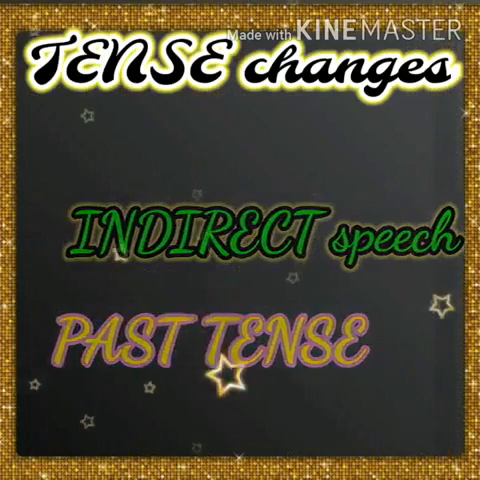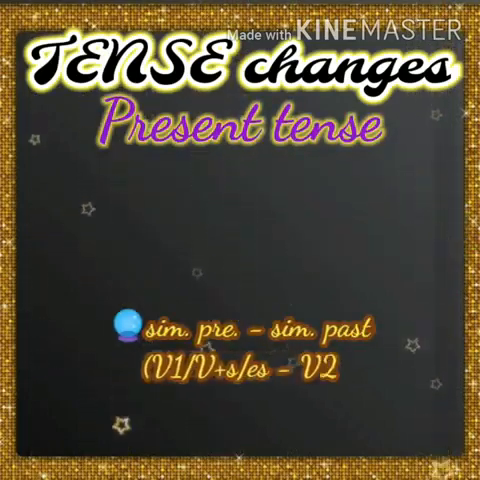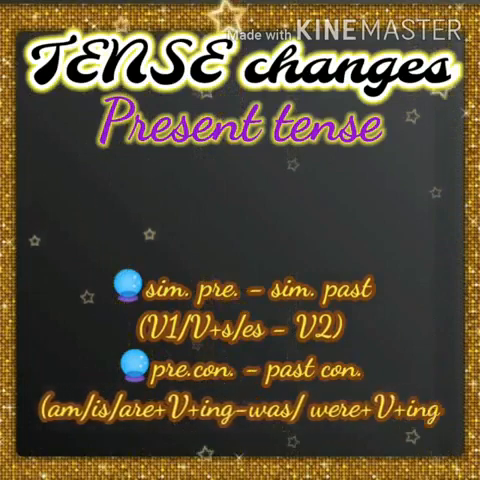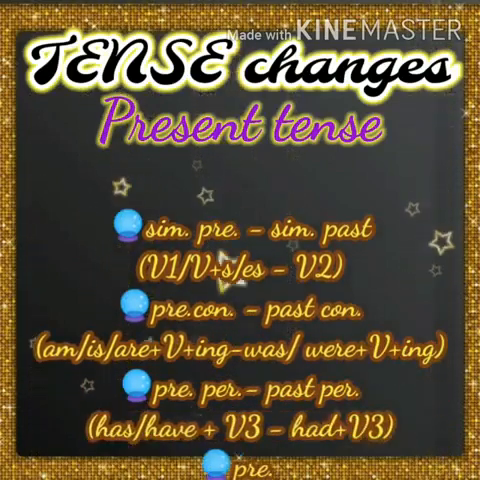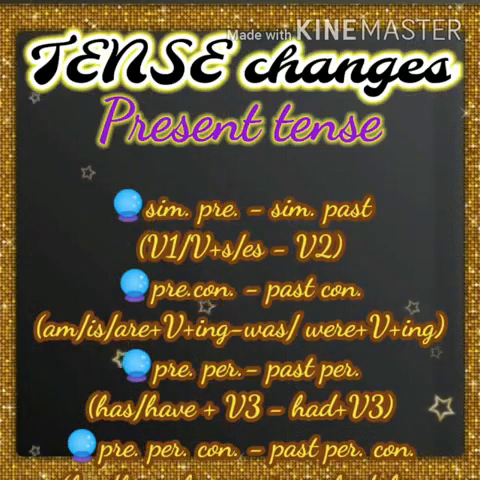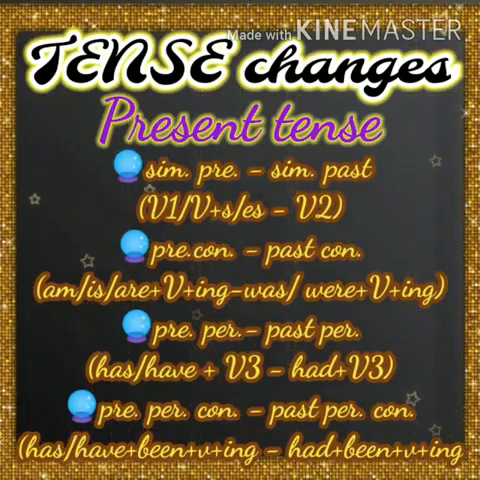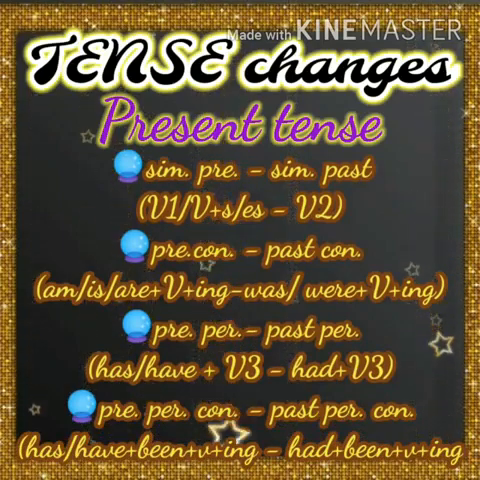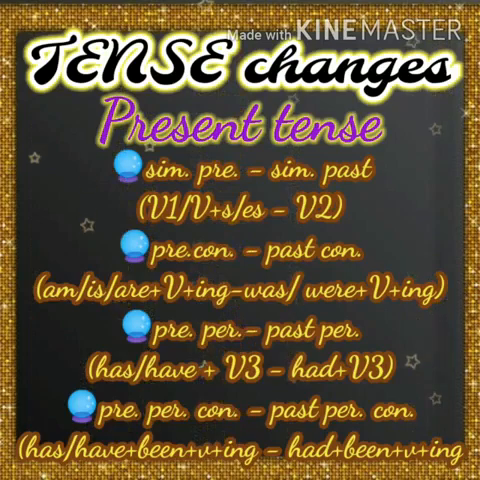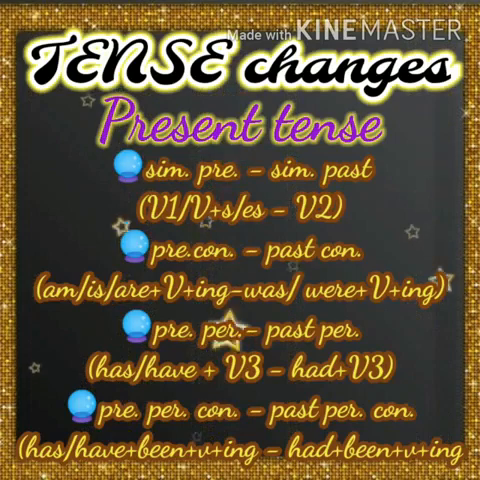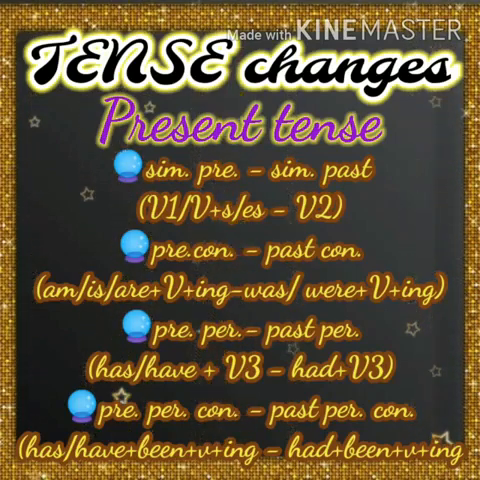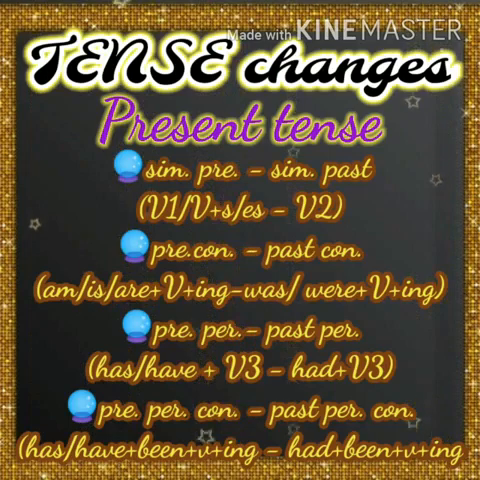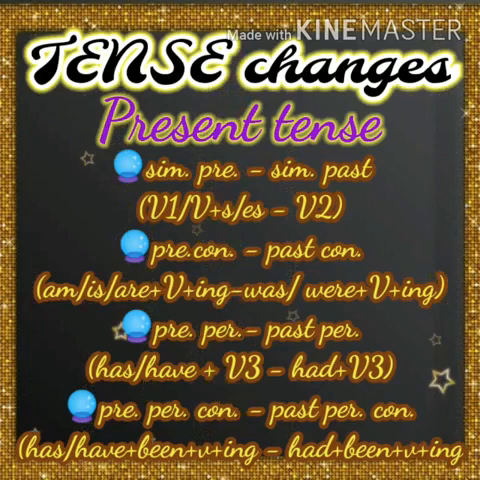So listen here. First, present tense. Simple present tense, verb 1. Simple present tense will be changed into simple past tense. V1 into V2. Okay. And the next one is present continuous tense. Am or is or are plus verb plus ing, which will change into past continuous tense. Was or were plus verb plus ing. So present continuous becomes past continuous.